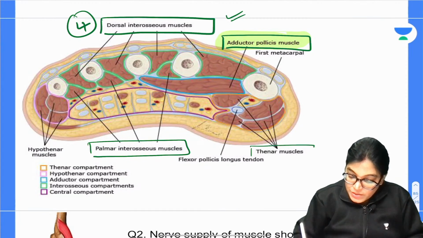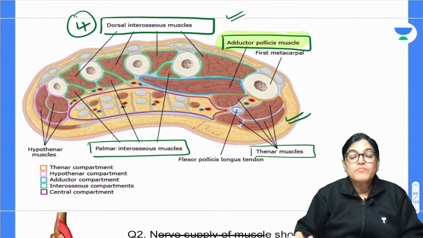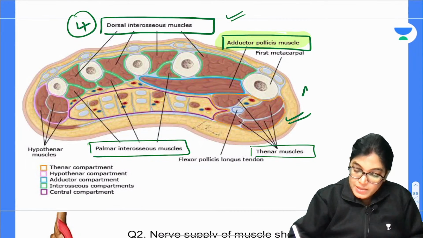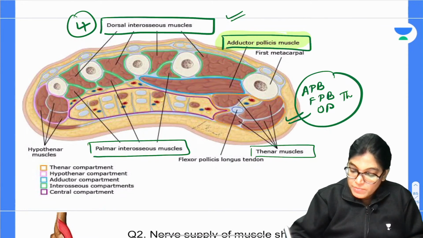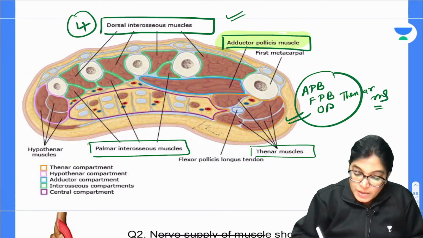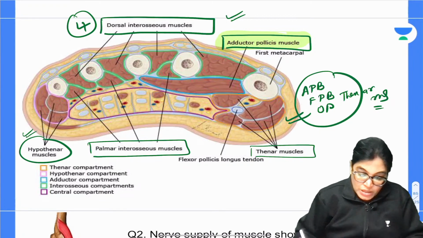Here thenar muscles, if you see the list of thenar muscles, these are abductor pollicis brevis, flexor pollicis brevis, and opponens pollicis. So these are together thenar muscles which is shown here, and close to it we have got the adductor pollicis muscle. On the medial aspect we have got hypothenar muscles.